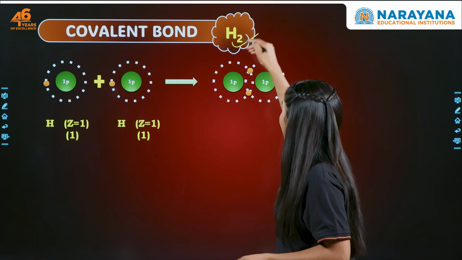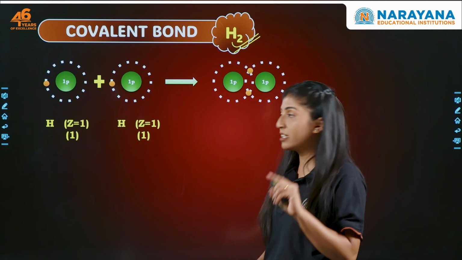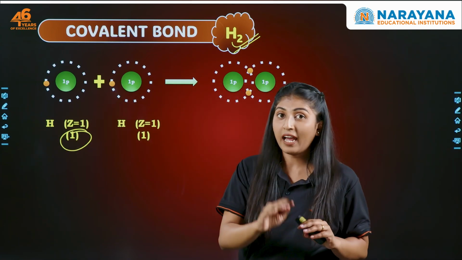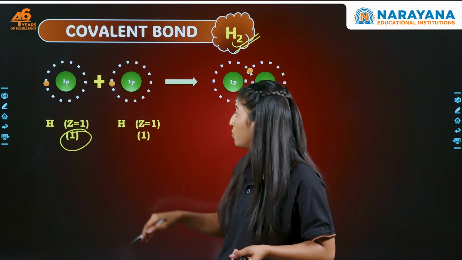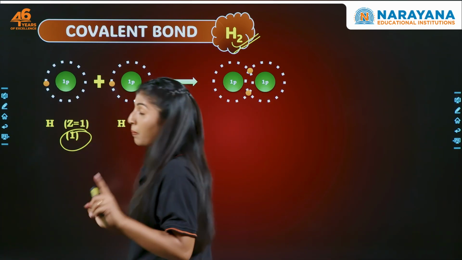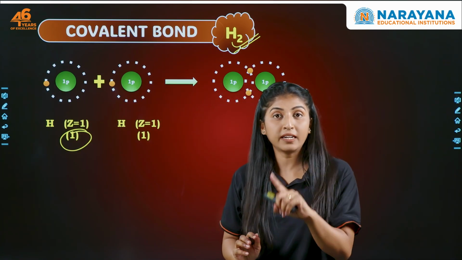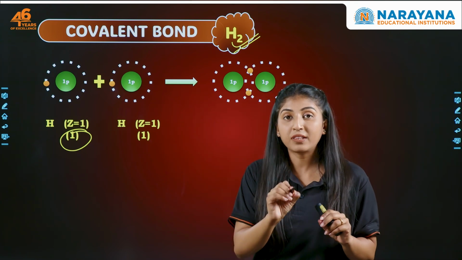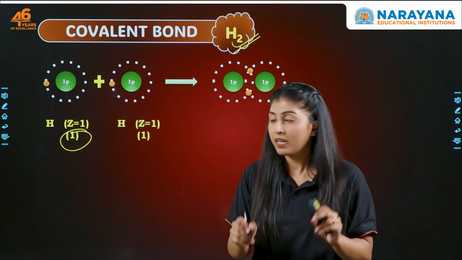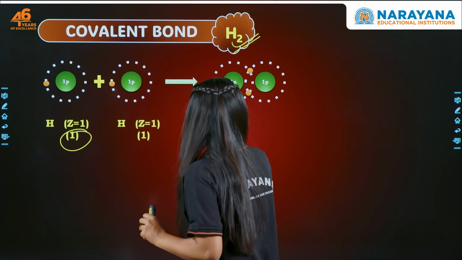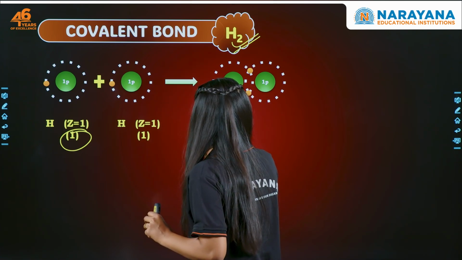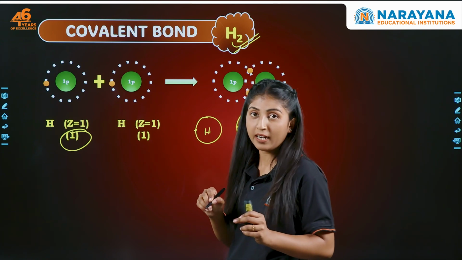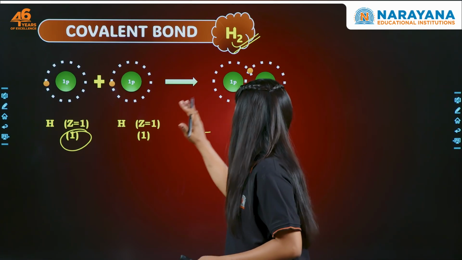Let's start with hydrogen. So hydrogen has an atomic number of 1, right? Means it has 1 proton and 1 electron. So what will hydrogen do? Whenever we have 2 similar atoms, and we are doing the electron dot structure, we represent the electrons with the same type. Like here hydrogen is there, so we are representing it with a dot, right? But what if we have a dissimilar atom? We'll discuss that later, right?